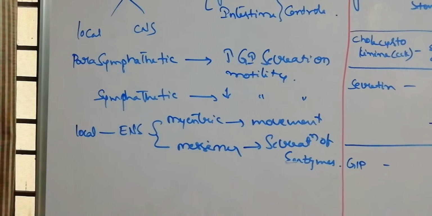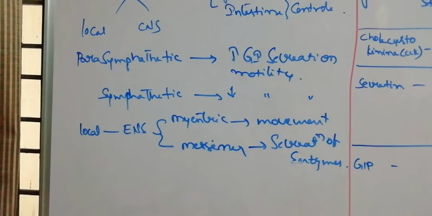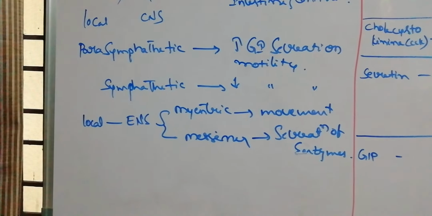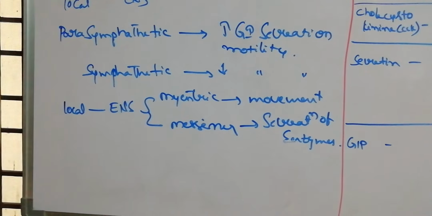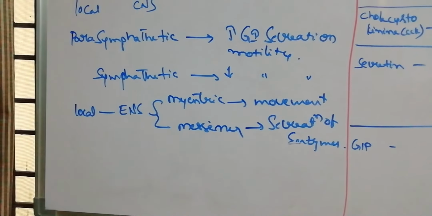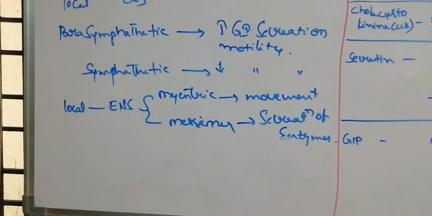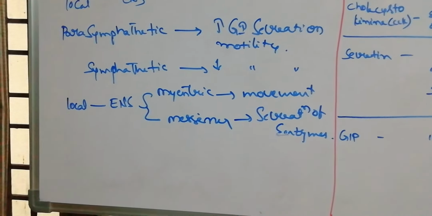Here you want to remember these two points mainly. The myenteric plexus is present in muscle and regulates the movement. The submucosal plexus is present in the submucosa, acts on the glands and controls the gland secretions. That is nothing but the secretion of enzymes, which is controlled by this plexus.